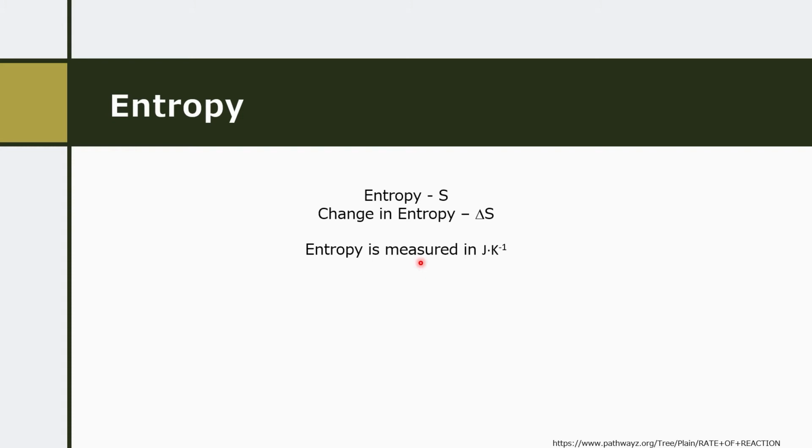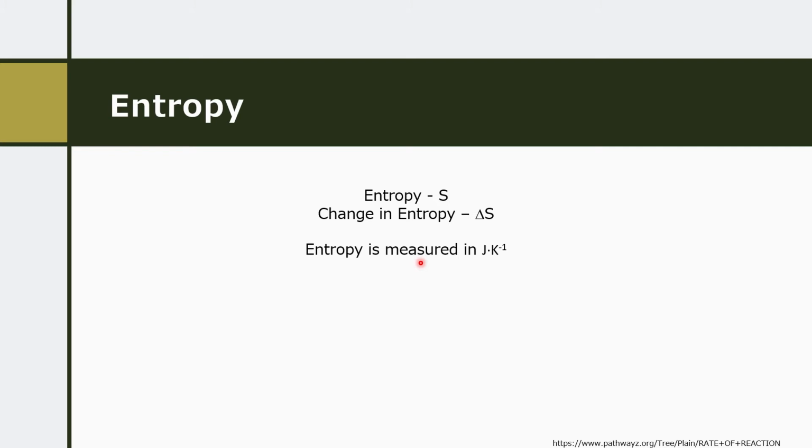So first off, when we see entropy represented in quantitative representations, so in equations and stuff like that, we would usually see that entropy is written as S. Now, this is something that can be quite difficult to measure in the same way that we were saying for enthalpy, that it's really difficult to measure enthalpy itself because we don't have any kind of measuring device which can just measure raw energy. Same thing kind of applies for entropy too. It's very difficult just to get some sort of measuring stick and actually just measure entropy as a standalone value.